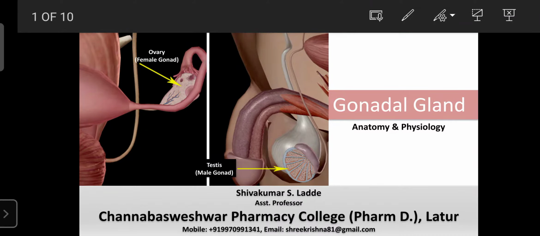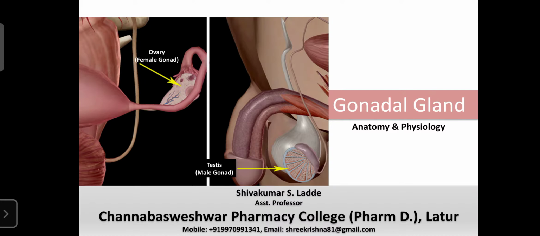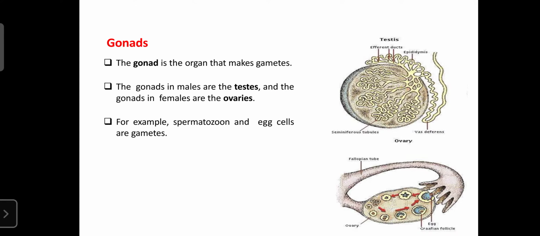Yes, students, so now we learn regarding the anatomy and physiology of the gonadal hormones or gonadal glands. The gonad is an organ that can make the gametes in both females as well as males. So they will have the gonads, and those gonads can make special types of hormones, known as testosterone, estrogen, and progesterone.